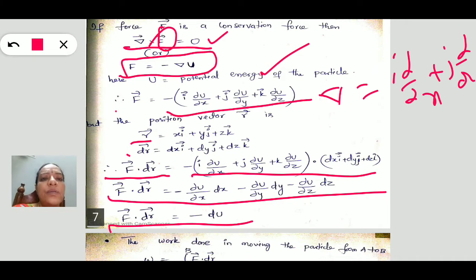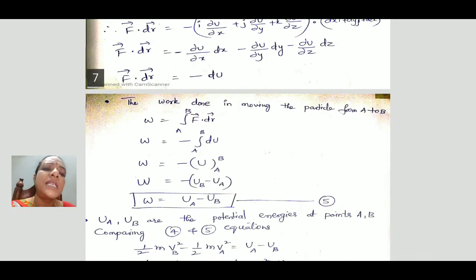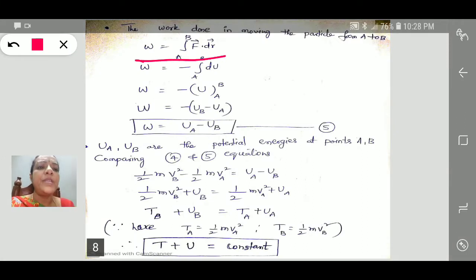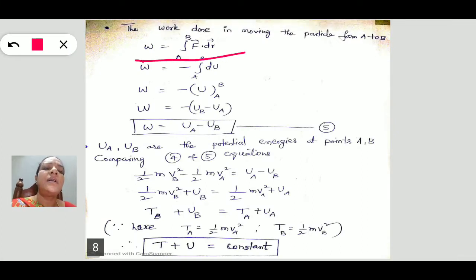Now the final work done in moving the particle from A to B, in the same way as we calculated the work, is W equals the integral from A to B of F·dr. Substituting F·dr equals minus dU, W equals minus the integral of dU, which is minus ΔU_AB.